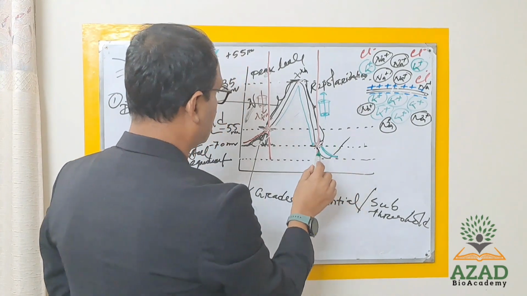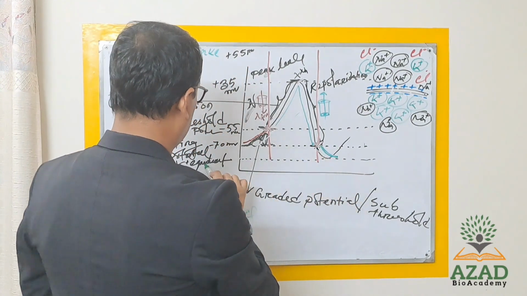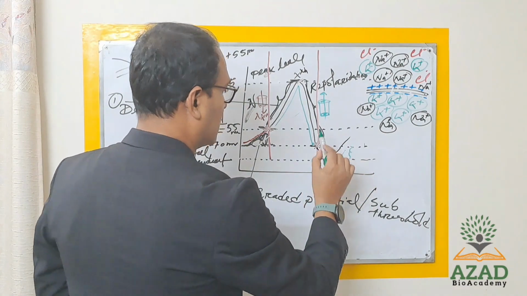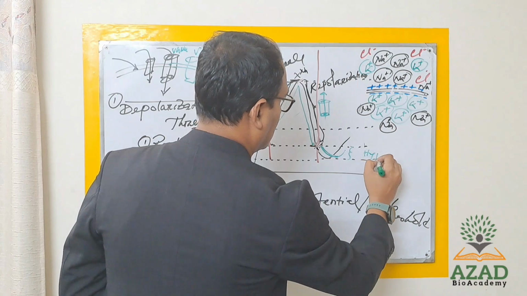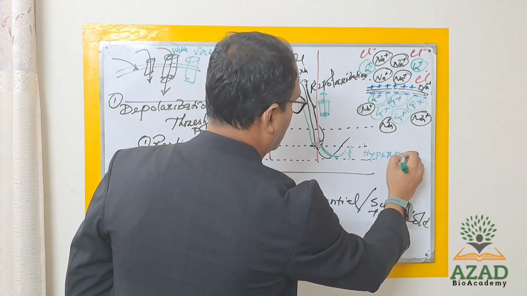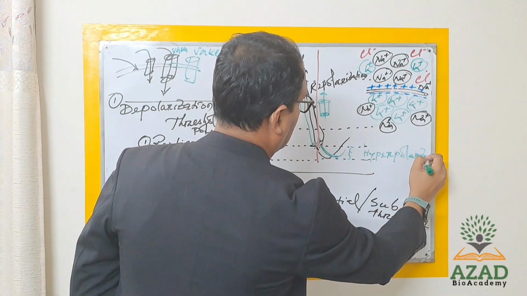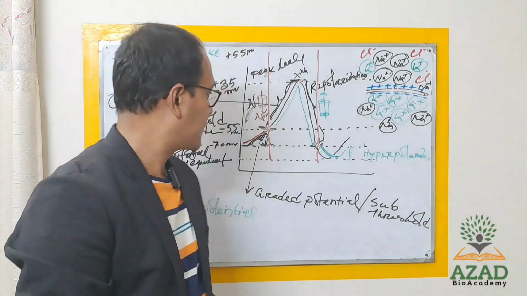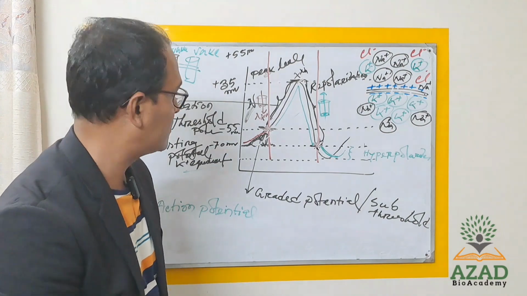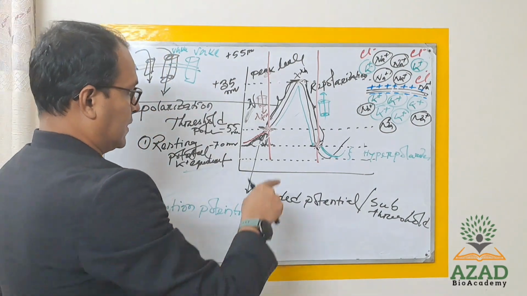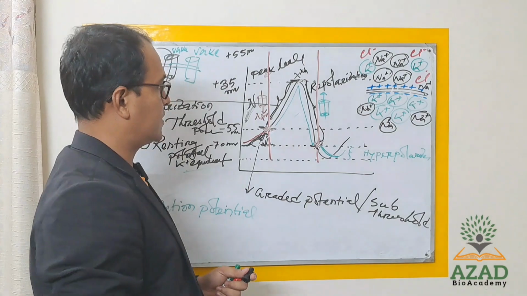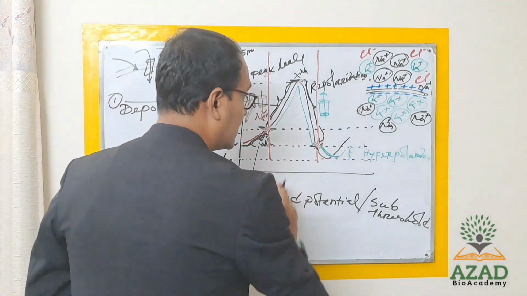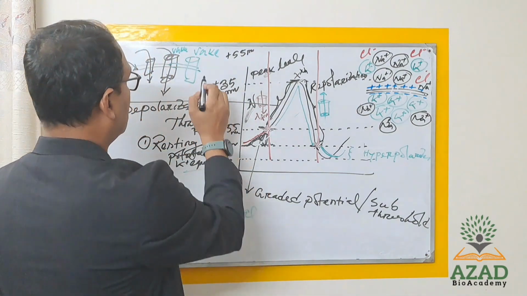Okay, that means from resting membrane potential to potassium equivalent potential. This is the hyperpolarization. So what does it mean, hyperpolarization, and how will it happen? Hyperpolarization will happen through the leak potassium channel, as I discussed earlier. That is leak potassium channel. That means through the leak potassium channel,